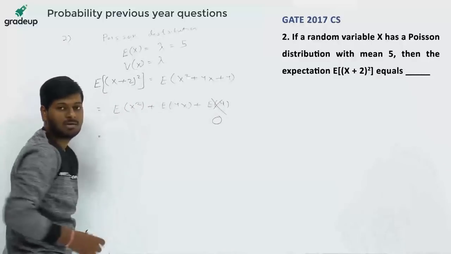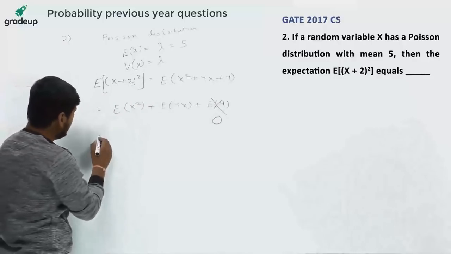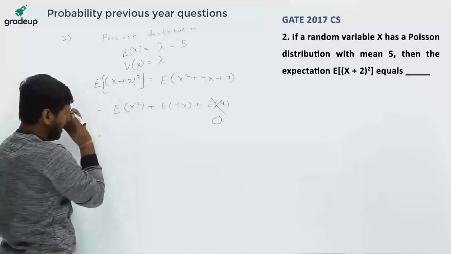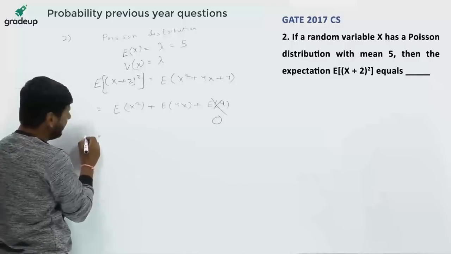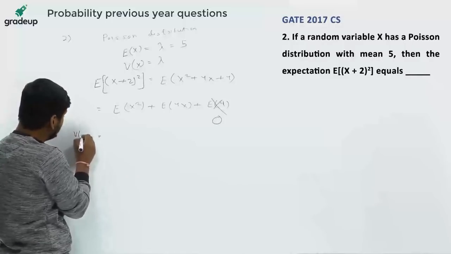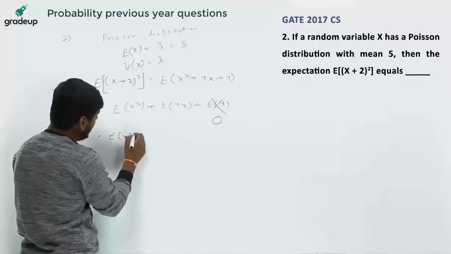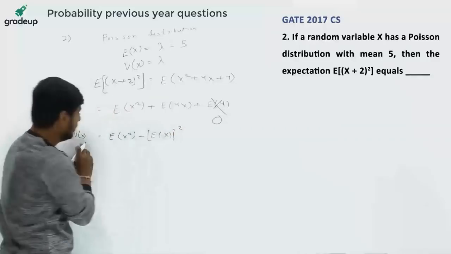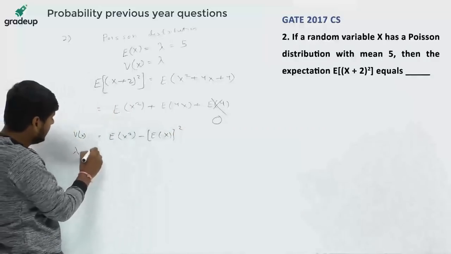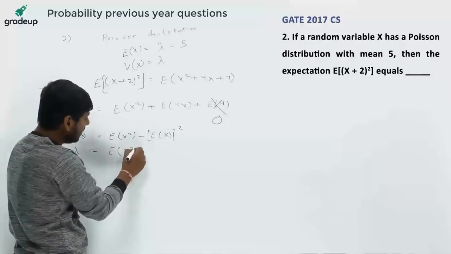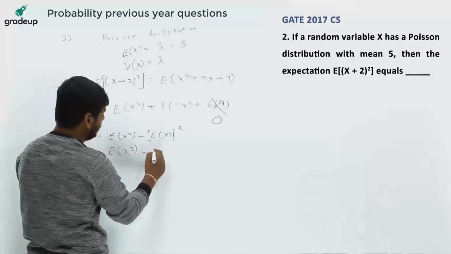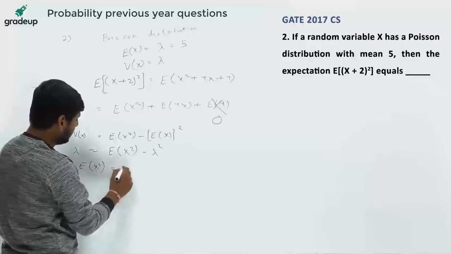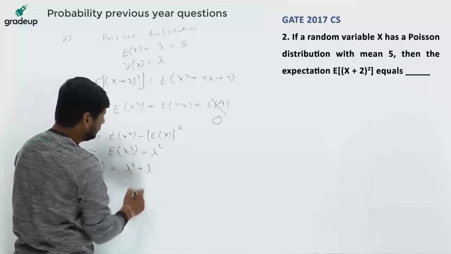And E(x square) is, like suppose mean is given here 5. So E(x square), variance is E(x square) minus E(x) whole square. This is known. Since V(x) is lambda and E(x square) is not known to us, while E(x) is known, that is lambda. So E(x square) from this function is lambda square plus lambda.